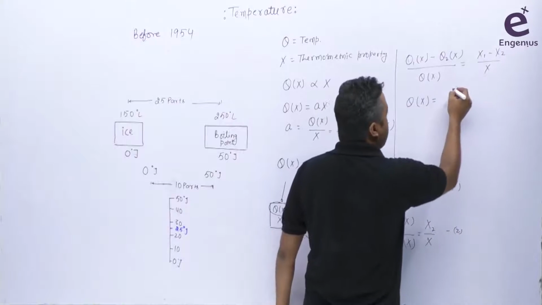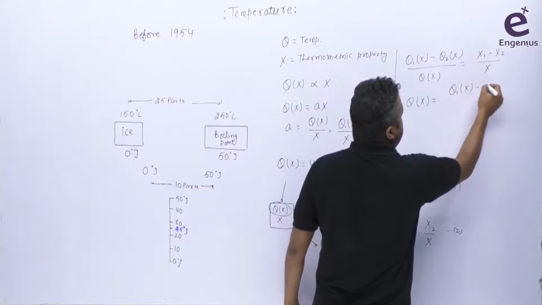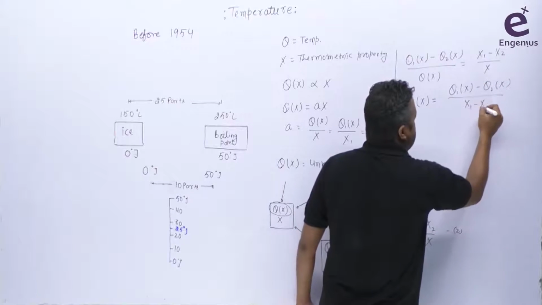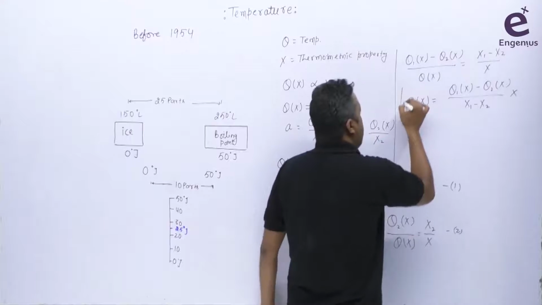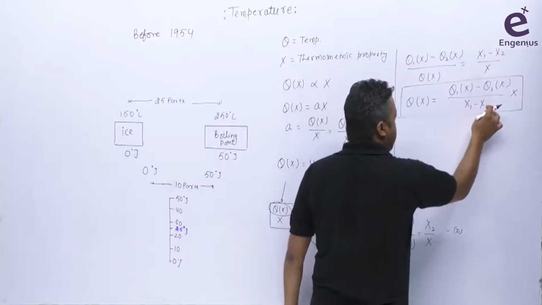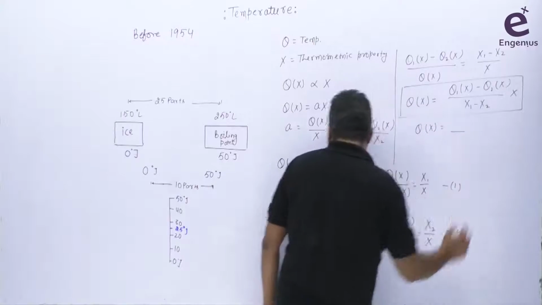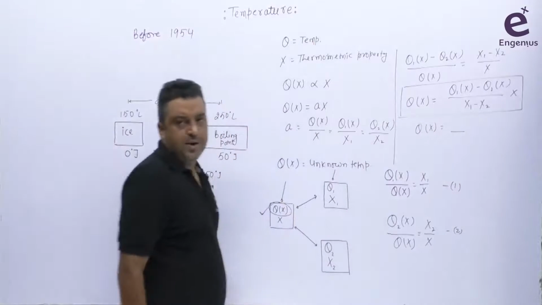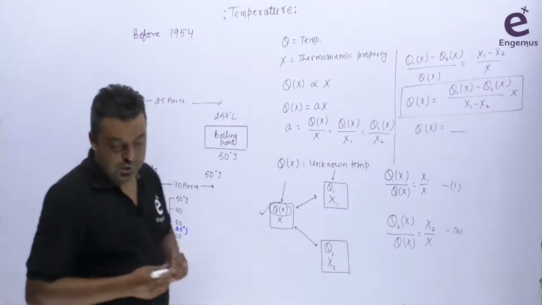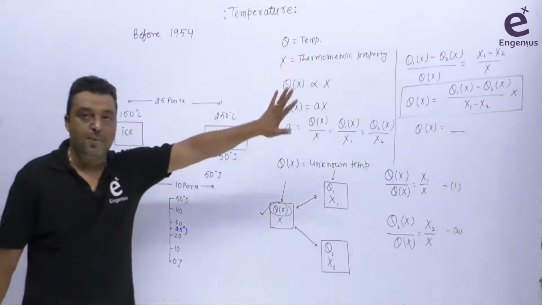Theta x will be simply equal to theta 1x minus theta 2x divided by x1 minus x2, into x. And we have all values. We have this value, we have this value, we know this value, and we can easily find out the temperature of this unknown object. So this is a very simple funda here. बहुत simplest आपके पास में आपके concept use किया गया है. Okay. So I think this one is clear कि हम 1954 से आपके पास में क्या कर रहे हैं.